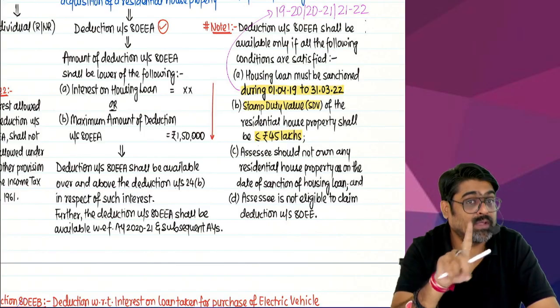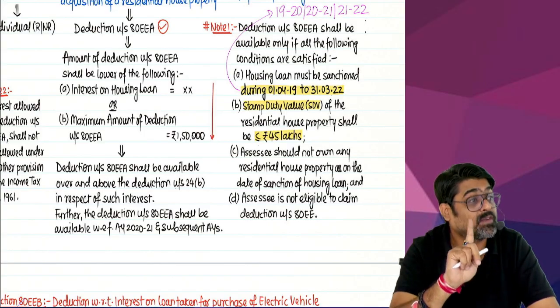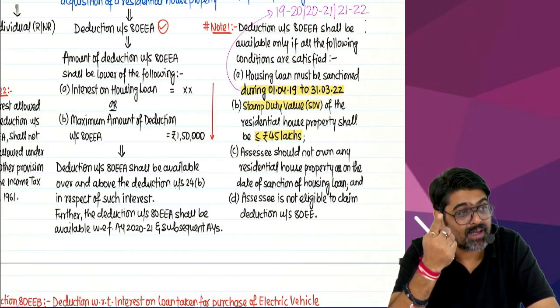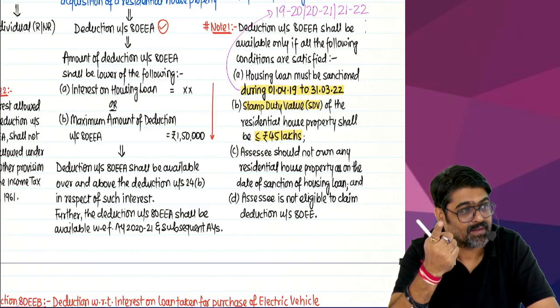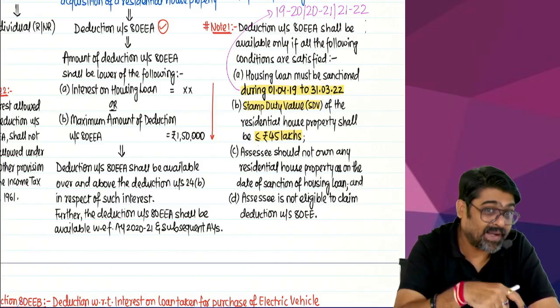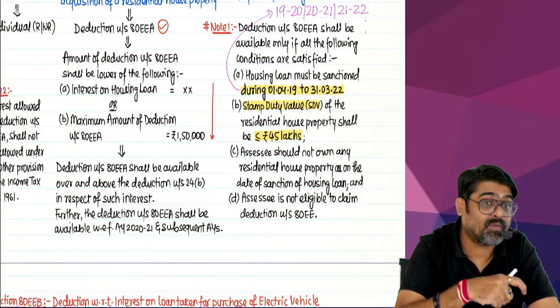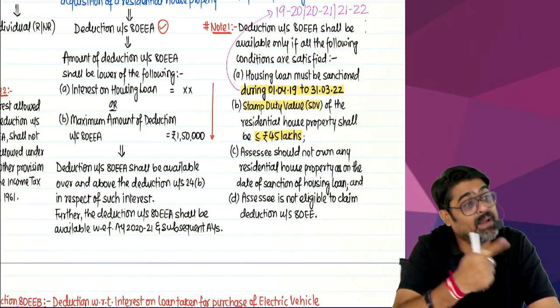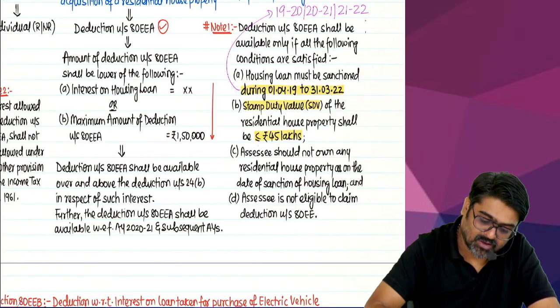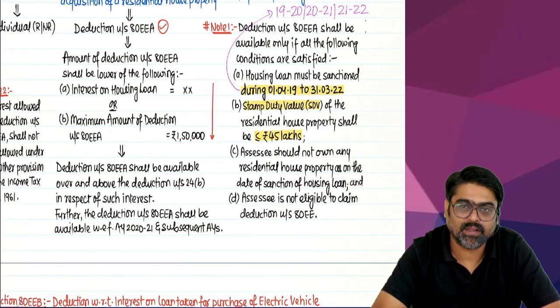And also the assessee was never eligible for deduction under 80EE. Then the excess interest on this loan paid in this year 25-26 can be claimed as a deduction under 80EE to the extent of maximum 1,50,000.